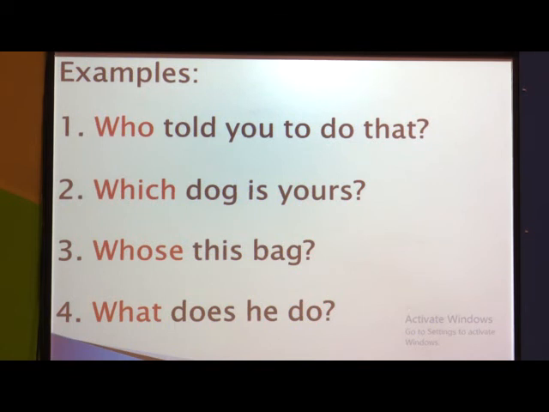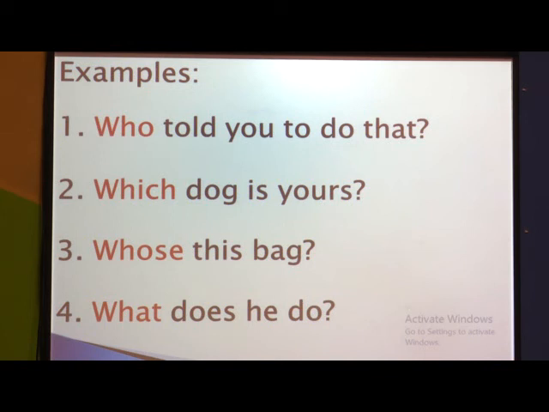The second one: which dog is yours? The interrogative pronoun is which, meaning we are asking about something. What is that something? The dog. Dog is a common noun, correct? So instead of dog we ask which. Question number 3: whose is this bag? If we answer this question, the answer will be anyone's name. So whose is used instead of the proper noun.